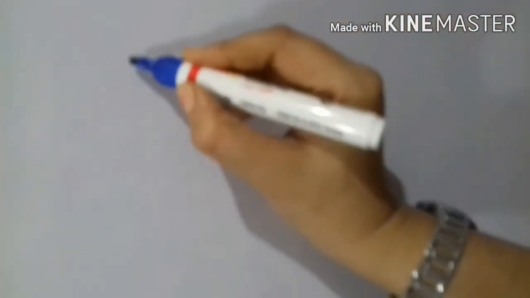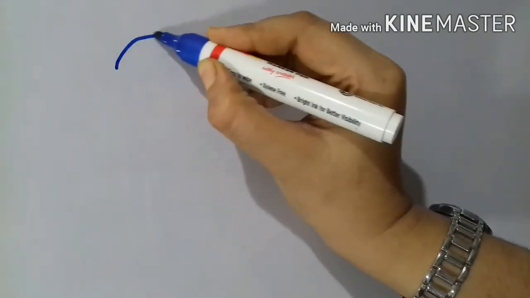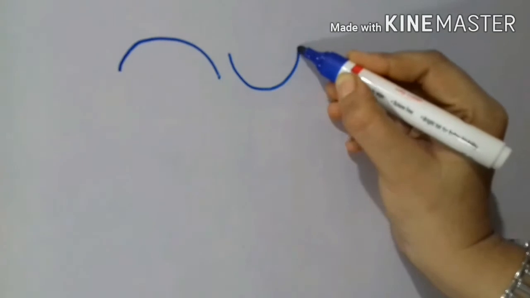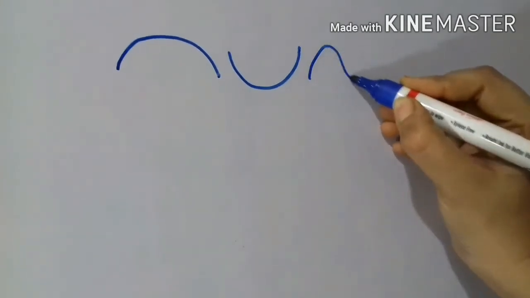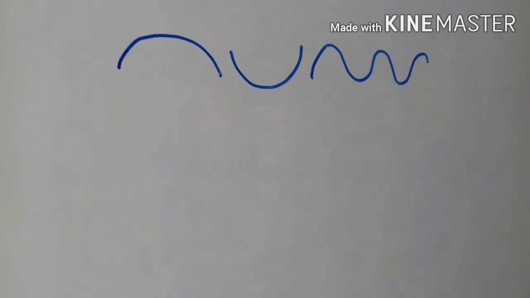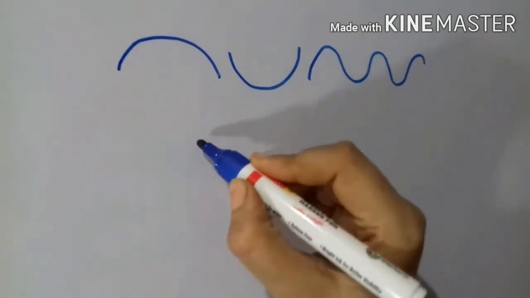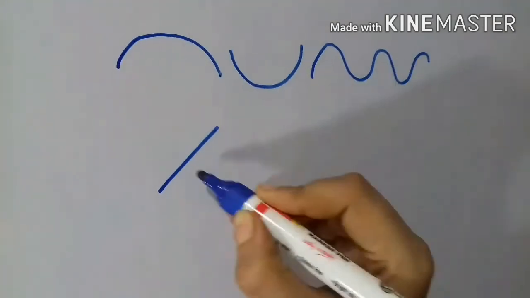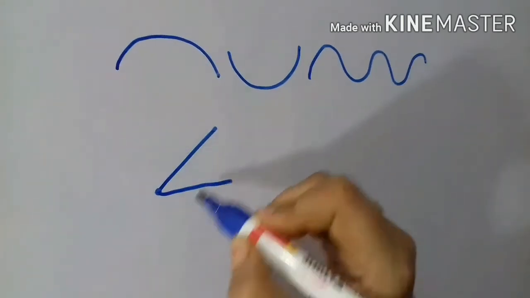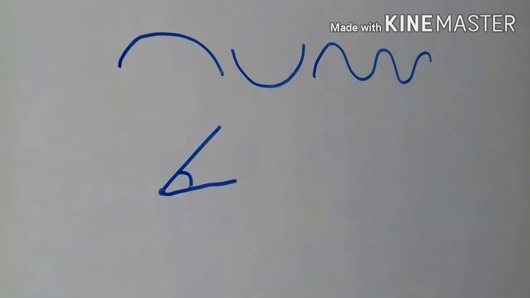Okay, there are other types of lines also. Apart from straight lines, there are these kinds of lines also. These are called curve lines. Now, if we join two straight lines in a point, then it will form an angle.